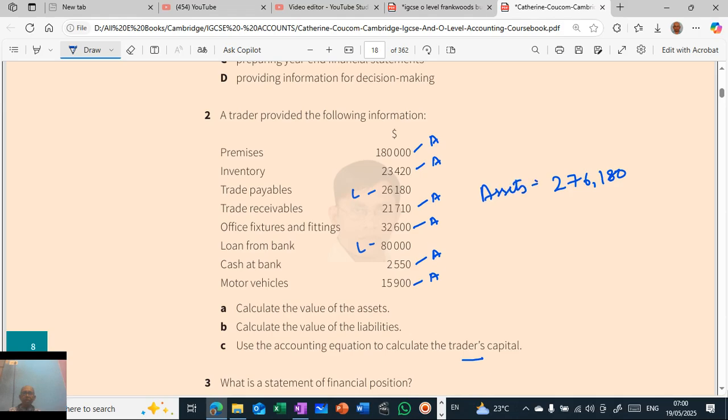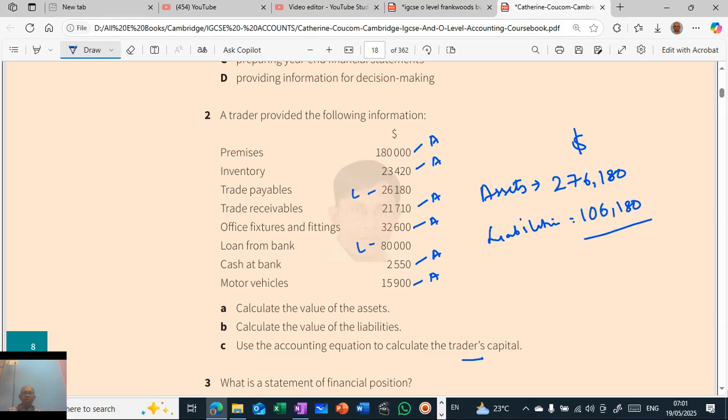So what are the liabilities? Always in dollars. Liabilities are 26,180 plus 80,000, so 106,180. So what will be the capital?